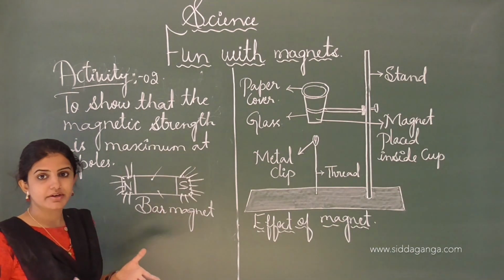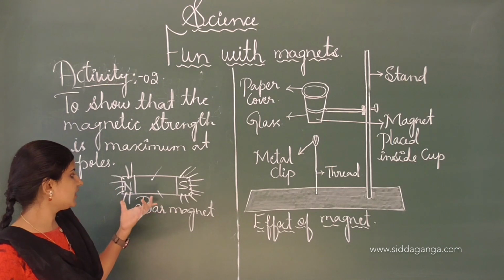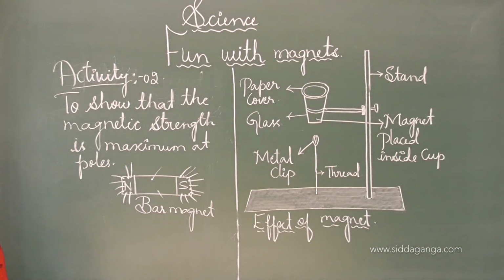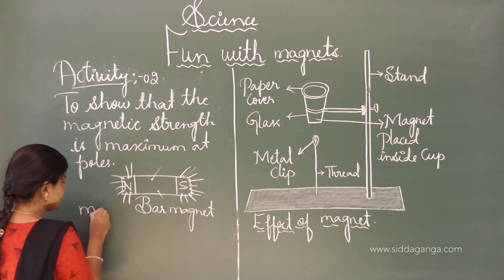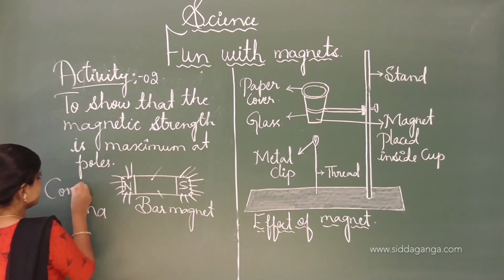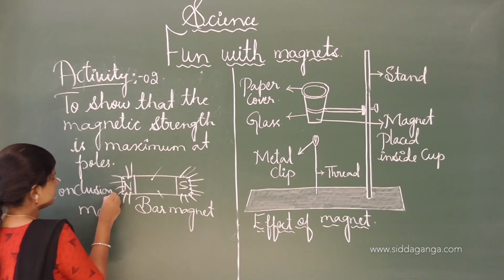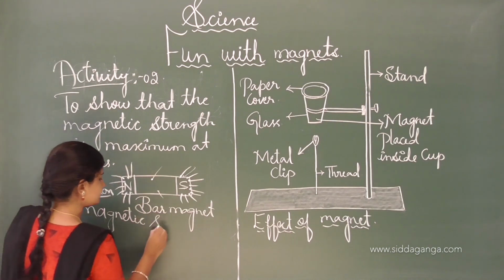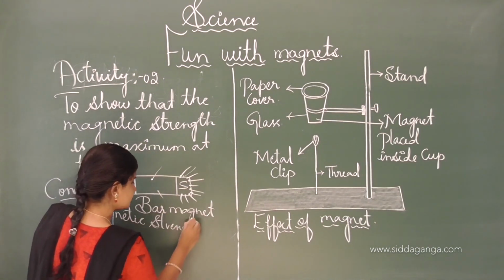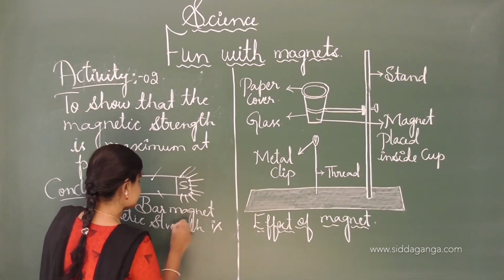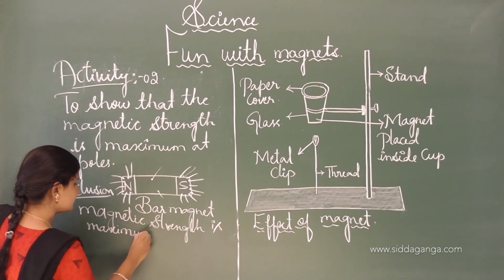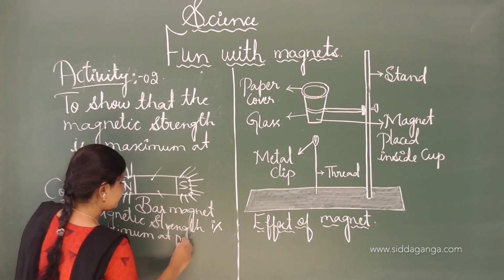The pins are attracted more at the poles region, so we can conclude this. Conclusion: magnetic strength is maximum at poles.